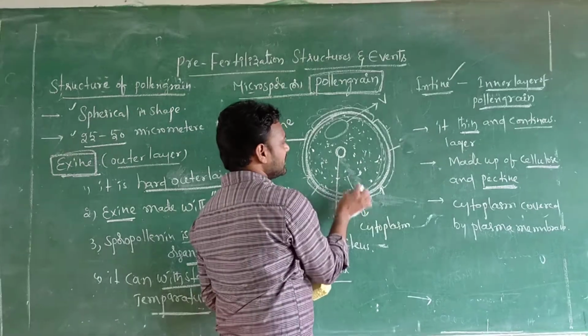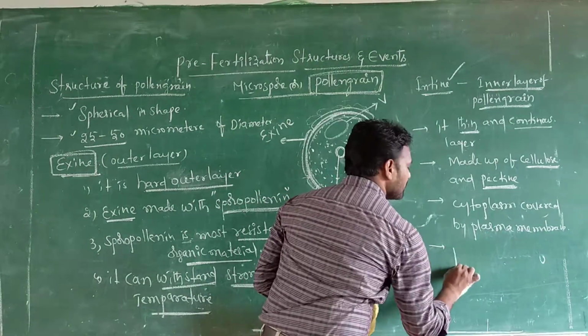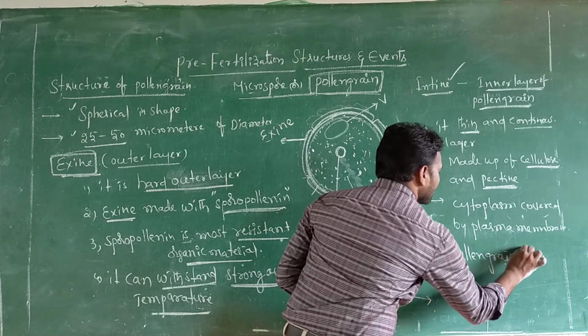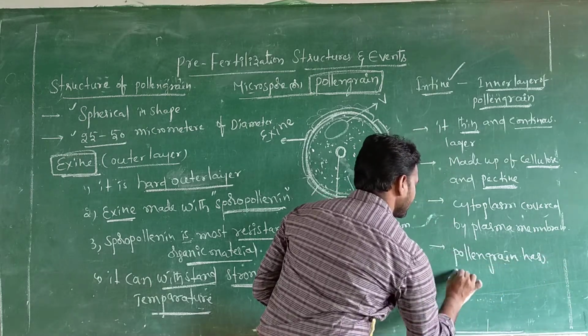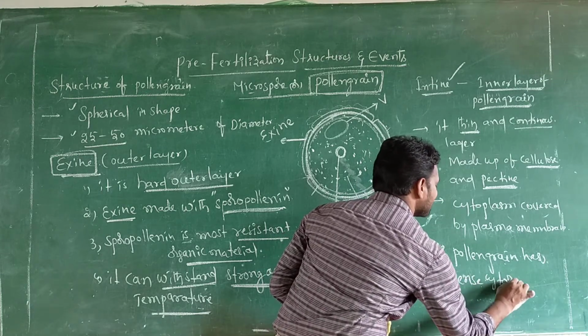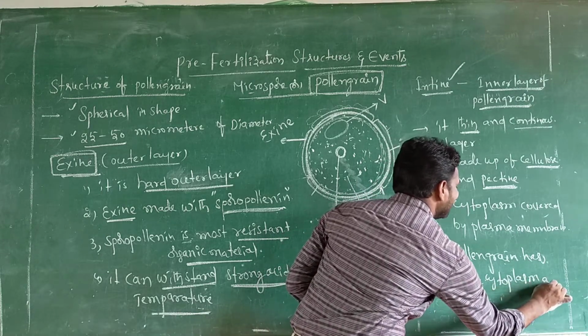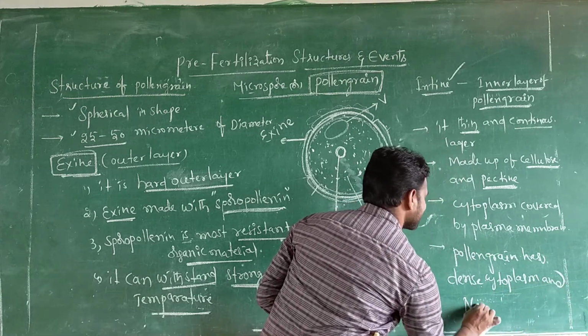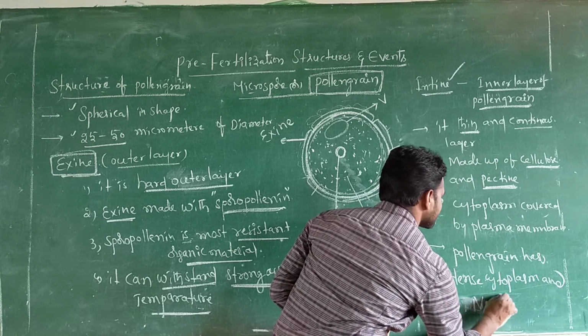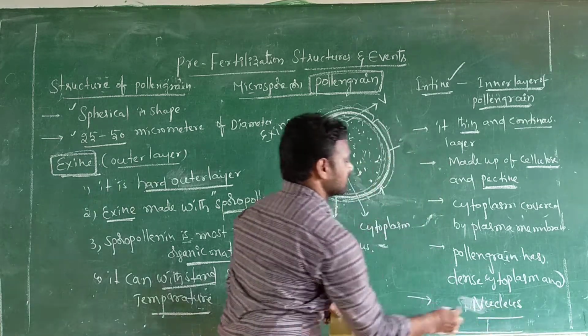Inside the plasma membrane, the pollen grain has dense cytoplasm and nucleus. What is inside, sir? Nucleus. Yes.